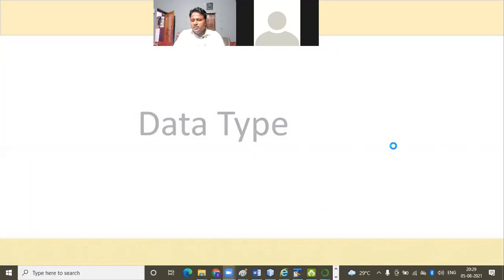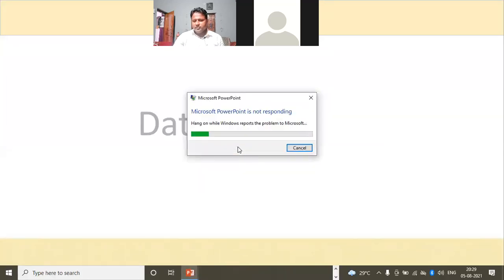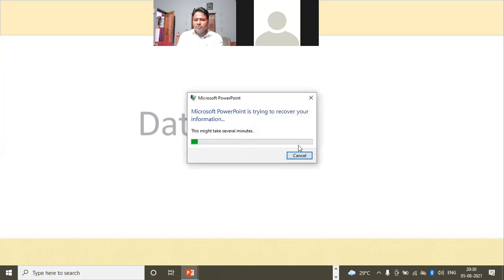Okay, so Python data type that we cover, there are different data types available in Python. Data type is actually used to store the different type of data in a variable.